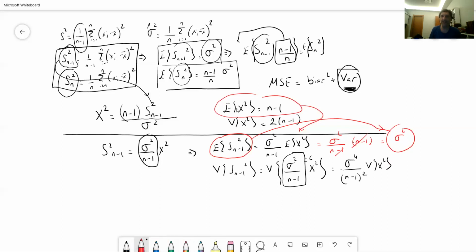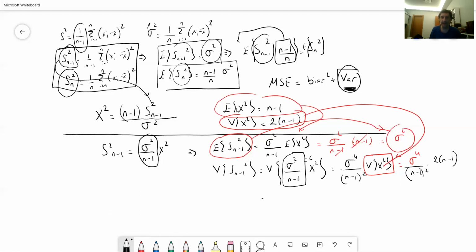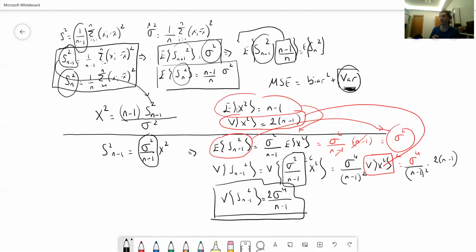Instead of the variance of x squared here, we use this relation here, and we end up with sigma to the power 4 divided by (n minus 1) squared times 2 times (n minus 1). I think there's a square here, yeah. And if we simplify this, it's going to be equal to 2 sigma to the power 4 over (n minus 1). All right. Now we have the variance for our sample variance estimator.